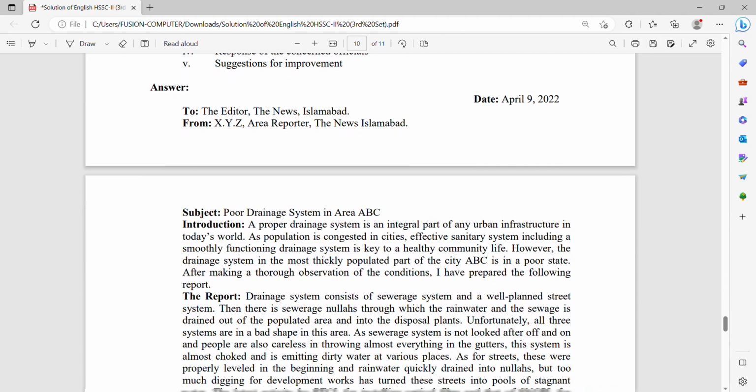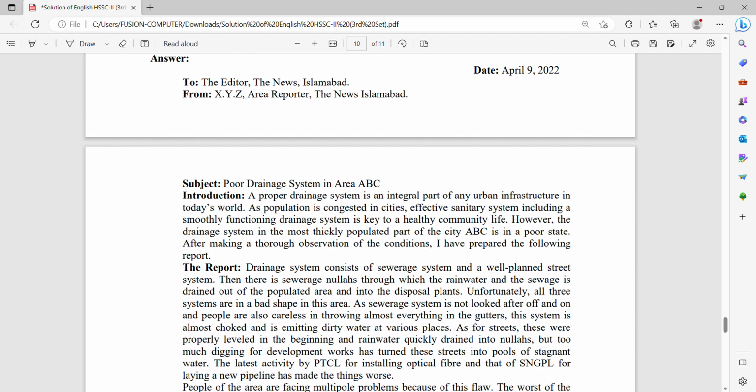From the start of the report, first you have to write down the date of the report on which you are writing, and then in the upper left corner you have to mention to whom you are writing. Number 2, from whom this report is being written. Next is the subject. The subject is the poor drainage system in the area. After that, you have to introduce the topic.